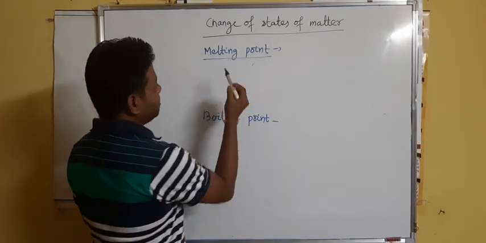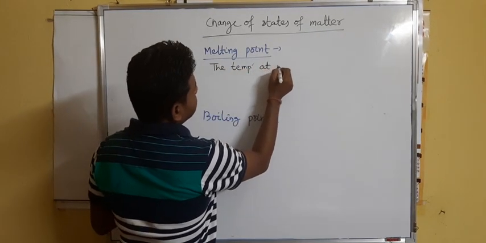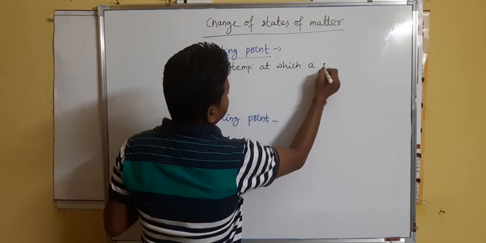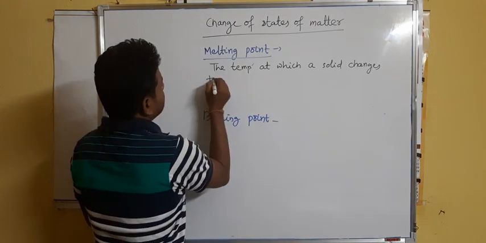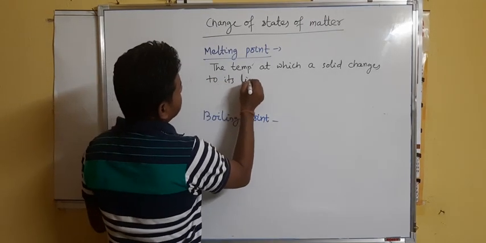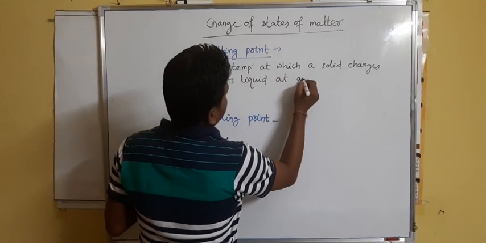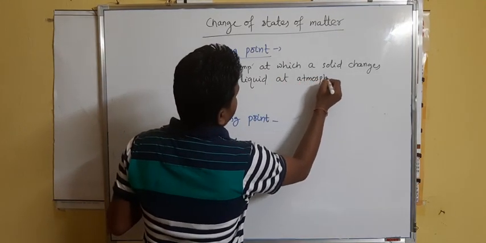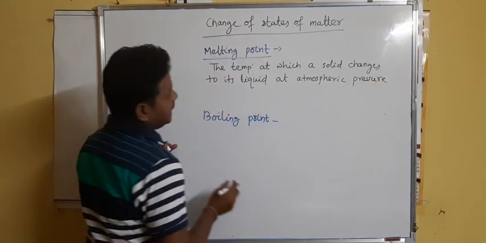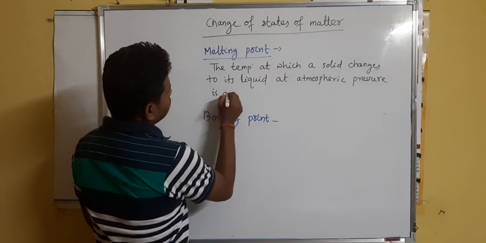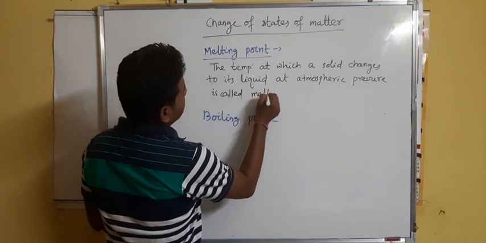The temperature at which a solid changes to its liquid at atmospheric pressure. Remember, you have to add this, that is, at atmospheric pressure, is called melting point.